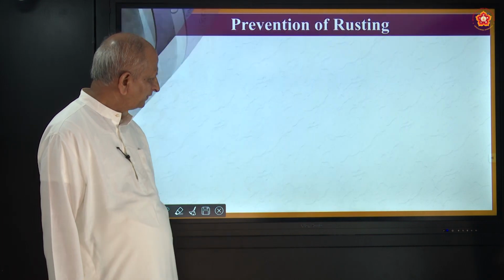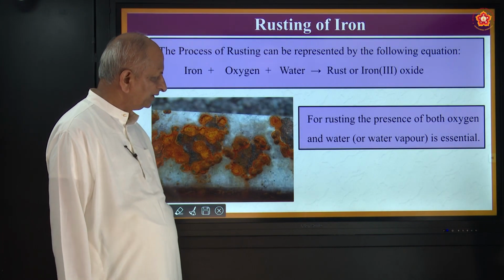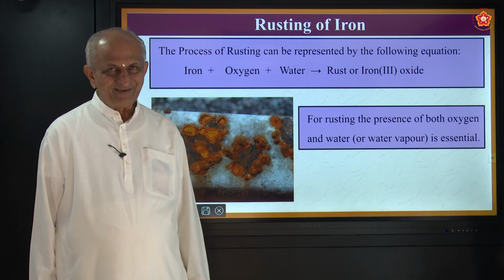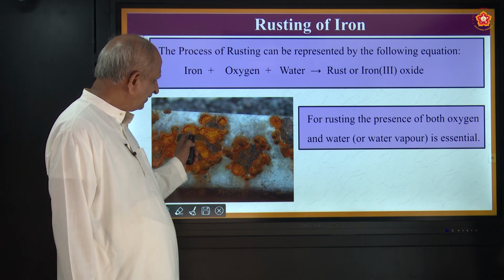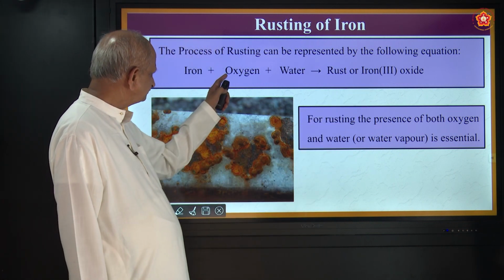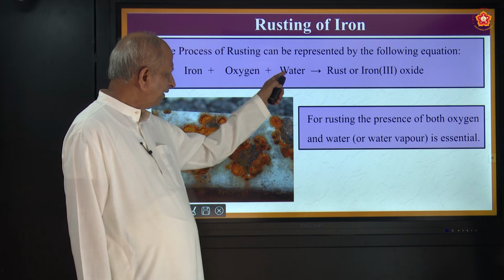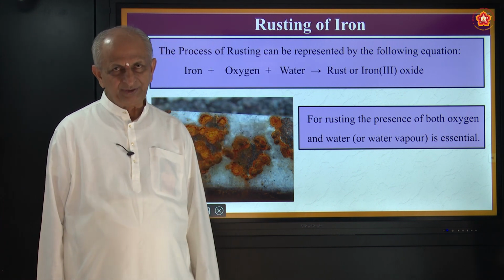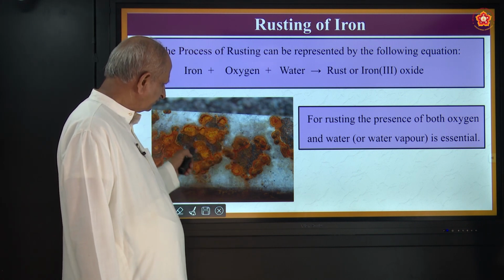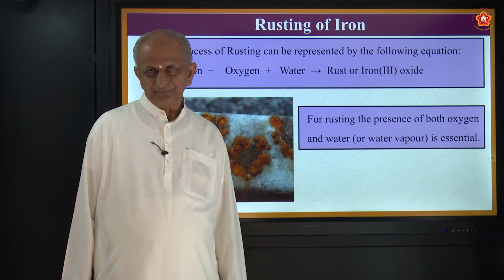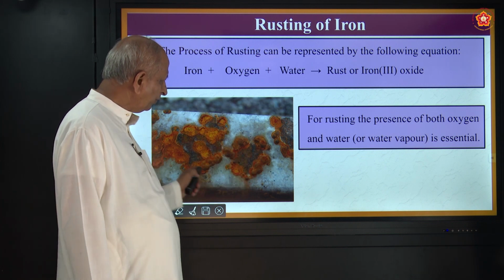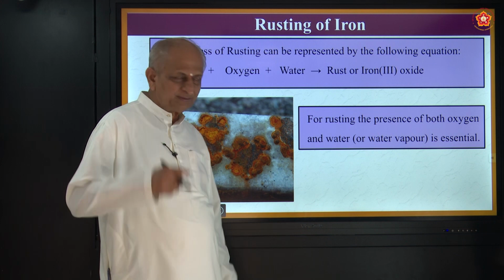Please note that this rusting takes place mainly in the rainy season. Why? Rusting is nothing but the formation of the oxide of iron in the presence of oxygen and water. Especially in the rainy season, when iron is exposed outside, it absorbs this oxygen and water vapor and forms a layer. A brown layer is formed. That is what is called rust.